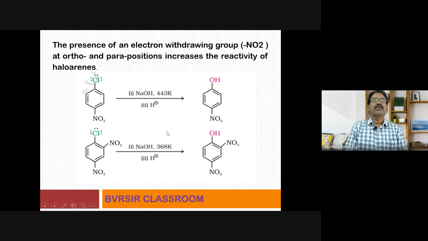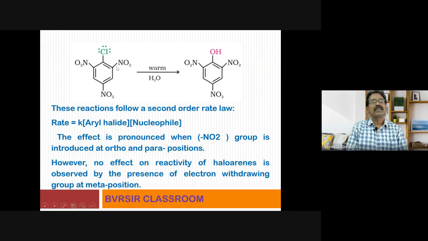If there are two NO2 groups, both of them are electron withdrawing groups, one is at the ortho, another one is at the para position, then what happens? The reaction is further more favorable. Here it is 443K. It has come down to 368K. Okay, so in this way, electron withdrawing groups presence favors nucleophilic substitution reaction. Another example, you observe this one. There are three electron withdrawing groups, two at the ortho positions and one at the para position.